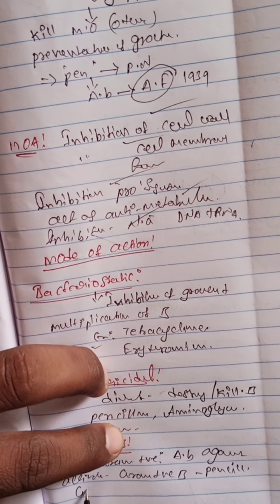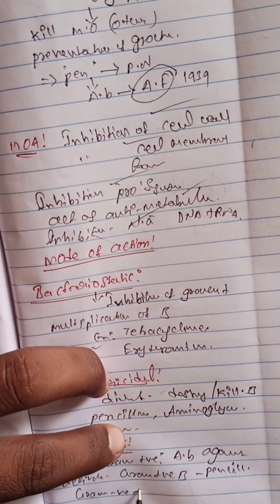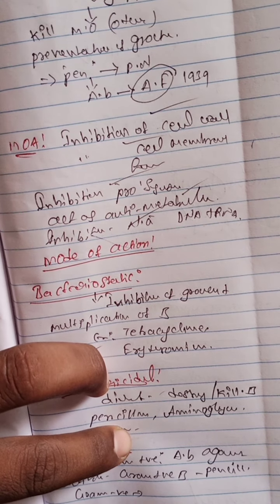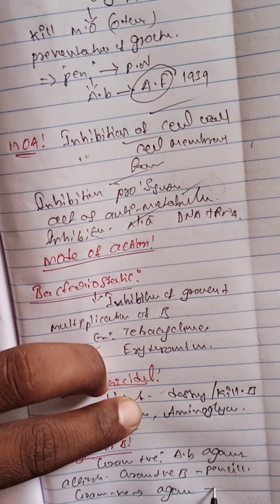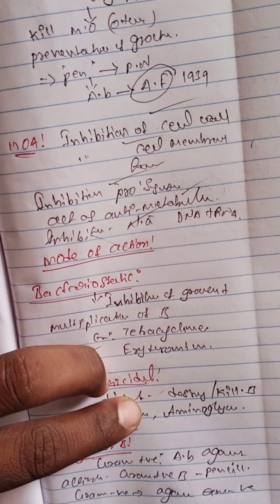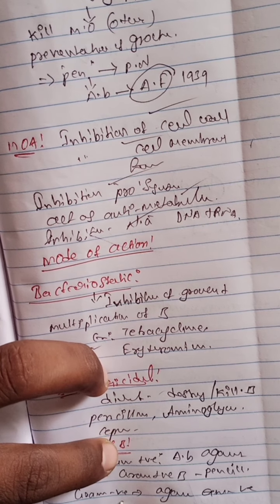And gram negative bacteria: some antibiotics are effective mainly against gram negative bacteria. Example is streptomycin.